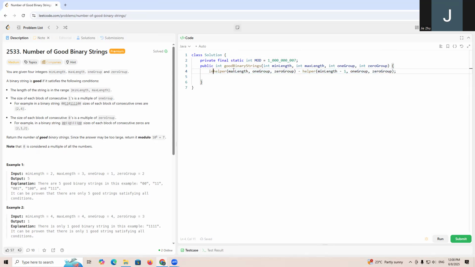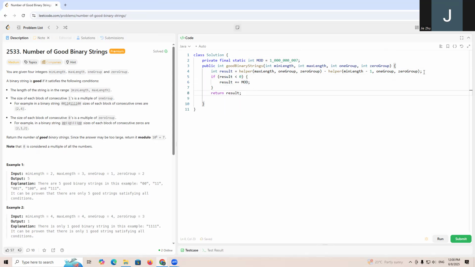So we do: result equals this; if result is smaller than zero, we add mod to result, and in the end just return result.